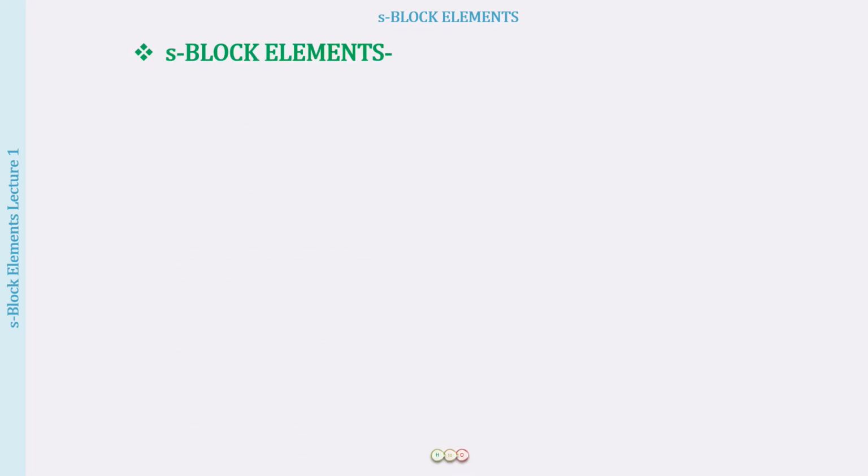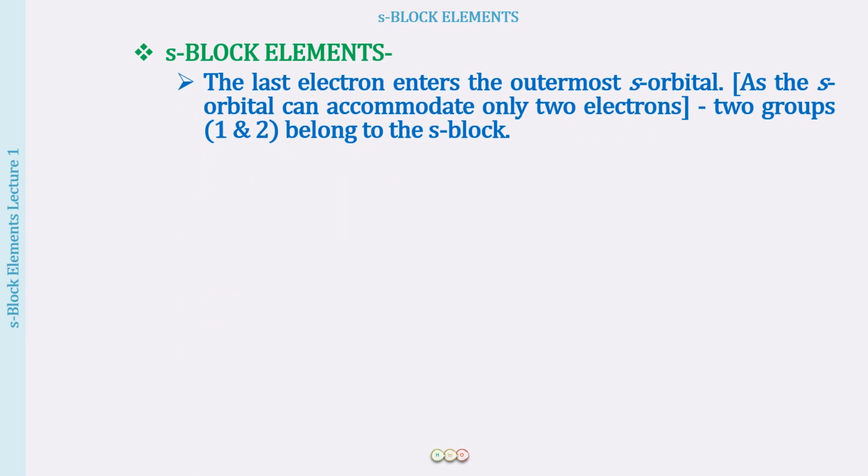So let us have a brief overview of these S block elements today. The S block elements are called S block elements because the last electron enters into the outermost or valence shell S orbital. And you all know an orbital can accommodate only 2 electrons, and the S orbital is only one of its type. The p orbitals, we have 3 types. The d, we have 5. The f, we have 7 orbitals, but s is only 1. So one orbital, 2 electrons, one going into the orbital at a time.